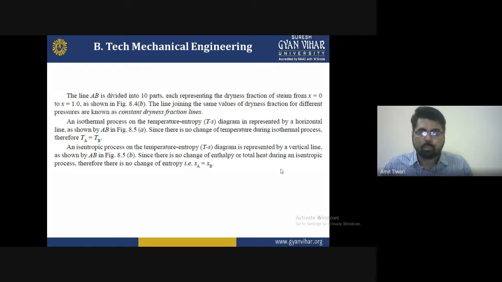An isentropic process on the temperature-entropy TS diagram is represented by the line AB in figure B. Since there is no change of enthalpy or total heat during an isentropic process, and no change in the entropy, we can say SA is equal to SB.